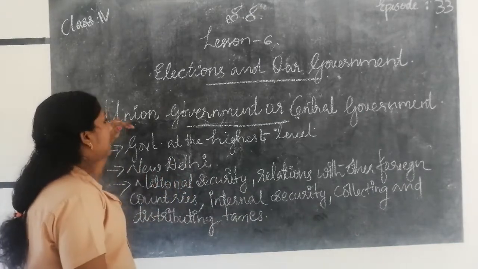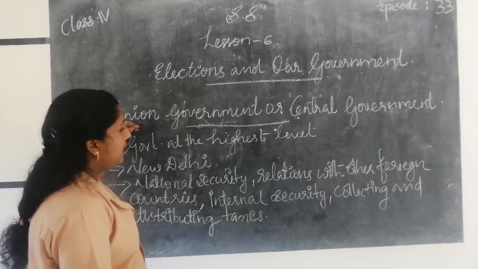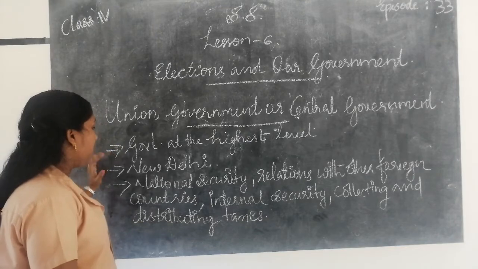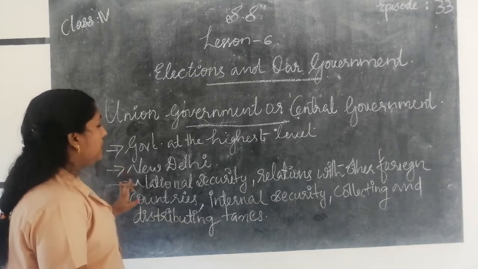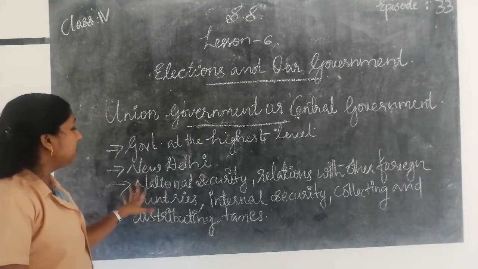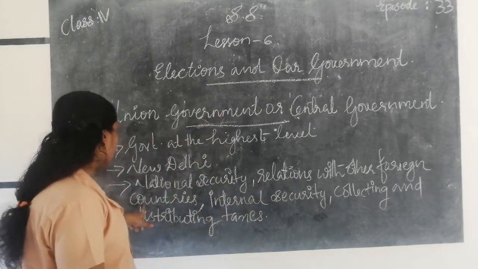First of all, the union government or central government is the highest level of government. It is situated in New Delhi, and it looks after national security and relations with other foreign countries.